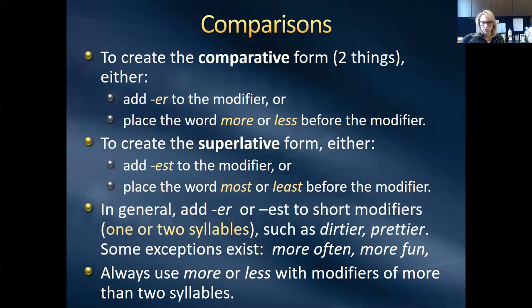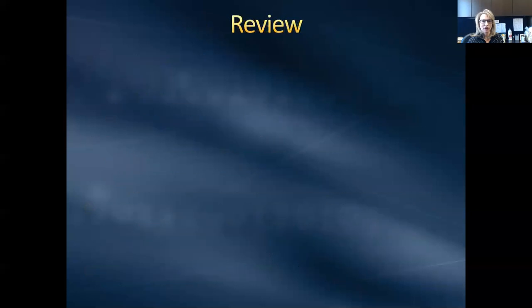And even some short words like fun, you'd say more fun. I'm having more fun than I've ever had instead of I'm having funner. It's more fun than anything I've ever done. So you always use more or less if the modifier has more than two syllables. Otherwise, it just sounds really awkward.